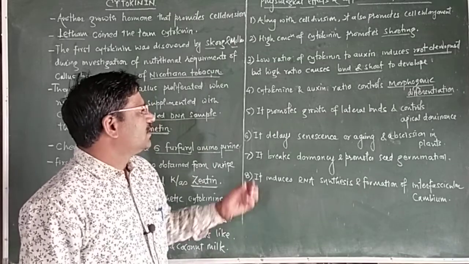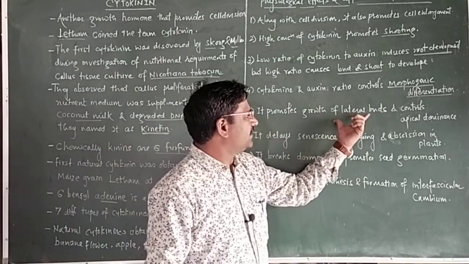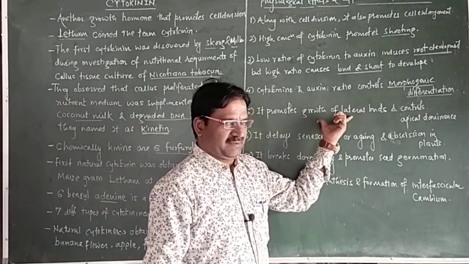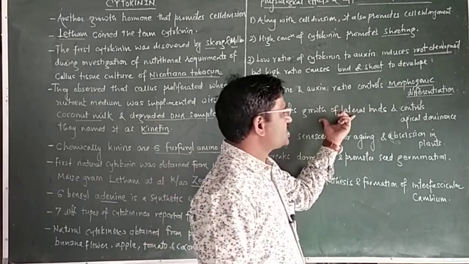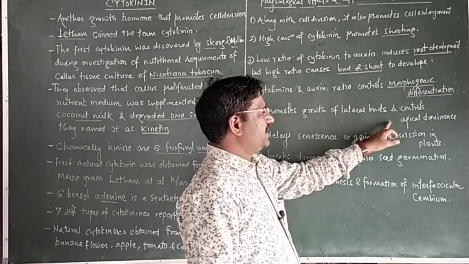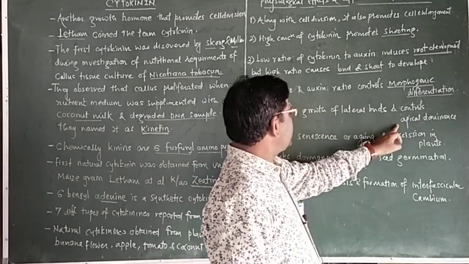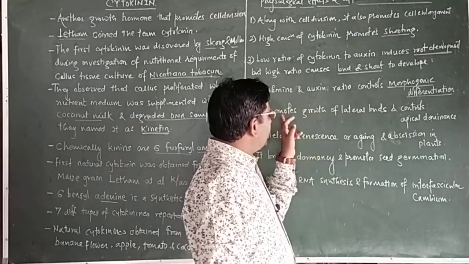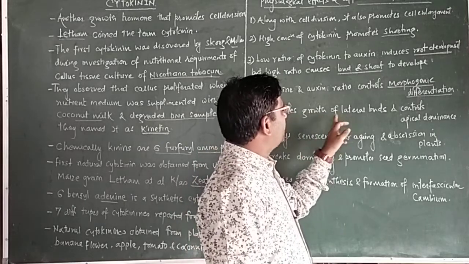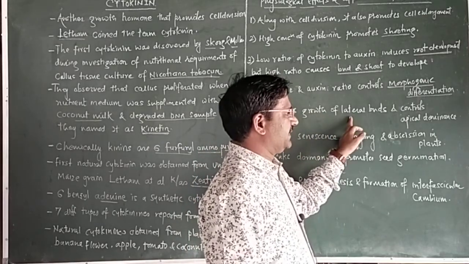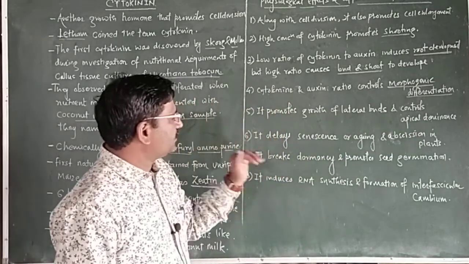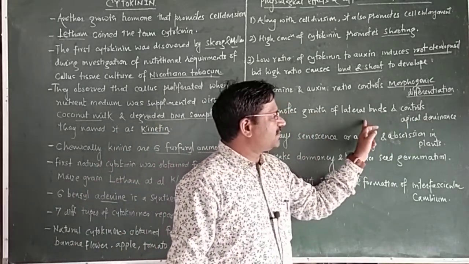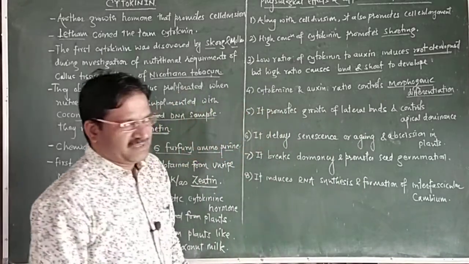It promotes the growth of lateral buds and controls apical dominance. In apical dominance, the growth of lateral buds is prevented, but cytokinin promotes the growth of lateral buds and controls apical dominance.